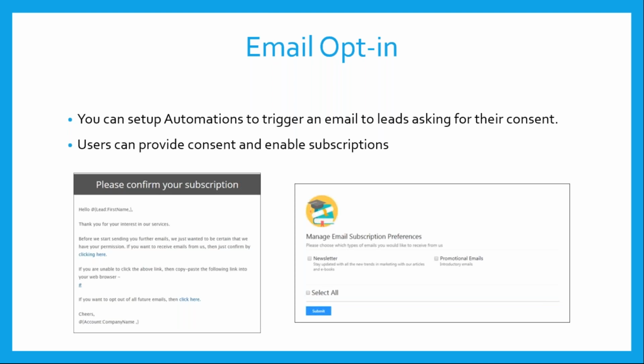Once you have a new lead, you can set up automations to work for you on the LeadSquared platform, wherein a lead gets an email and he or she will have an option whether to stop any email subscriptions, or allow email subscriptions, or customize these email subscriptions onto what is required. Right. So all this will help you in protecting the privacy of the leads.